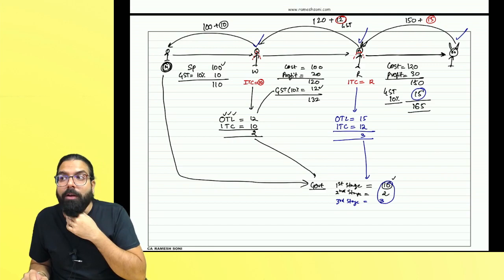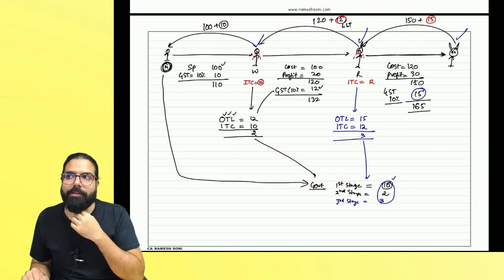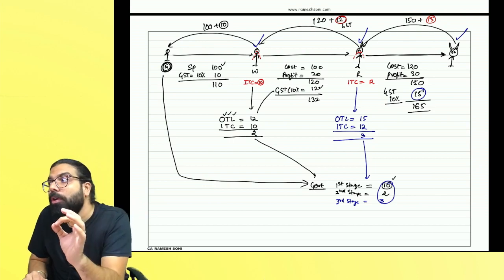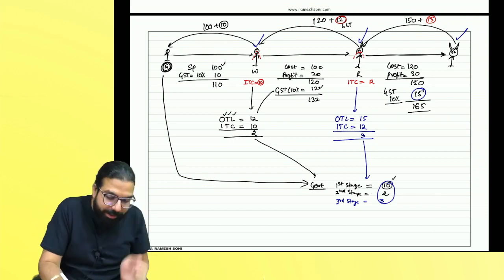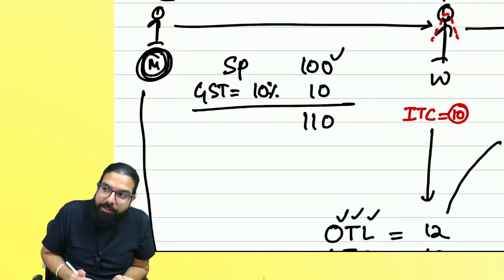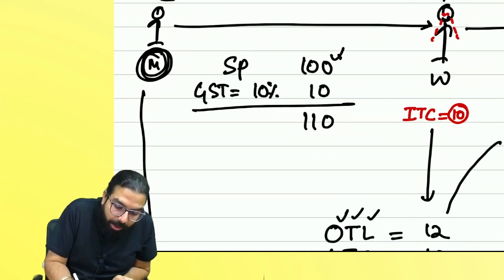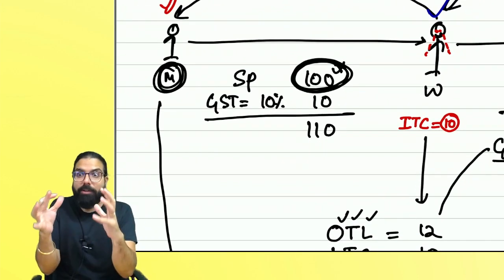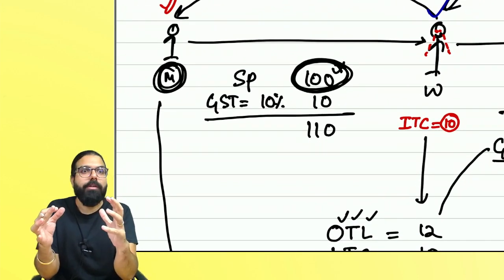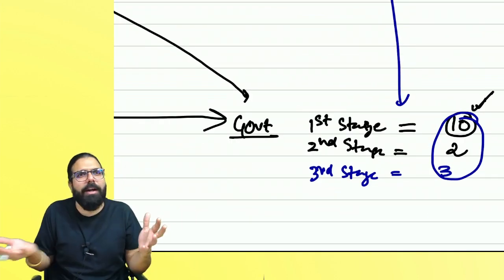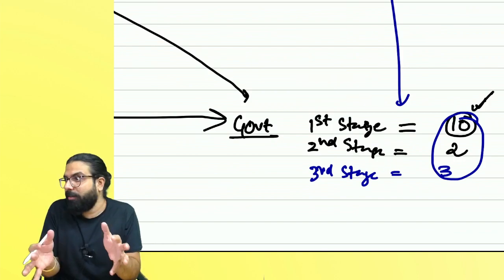Can you tell me why it is called value added tax? Only for the value addition which you do. This was the first stage. So, can you tell me how much value addition he did? 100 rupees of value addition he did. Full, complete was the new value addition. Yes or no? At 10%, the government got 10 directly. He did not have any credit. Why? Because that was the first stage.